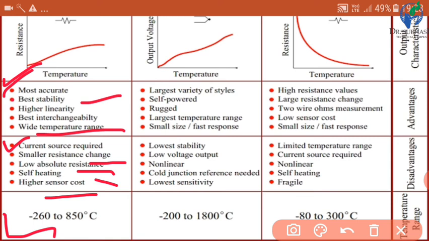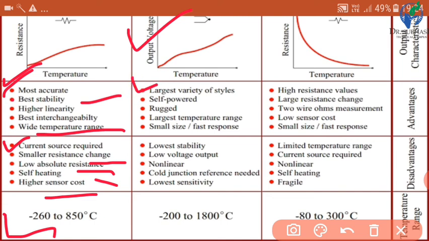Now what is a thermocouple? This is the graph of output voltage versus temperature, and this is not linear like the RTD. Now what are the advantages?